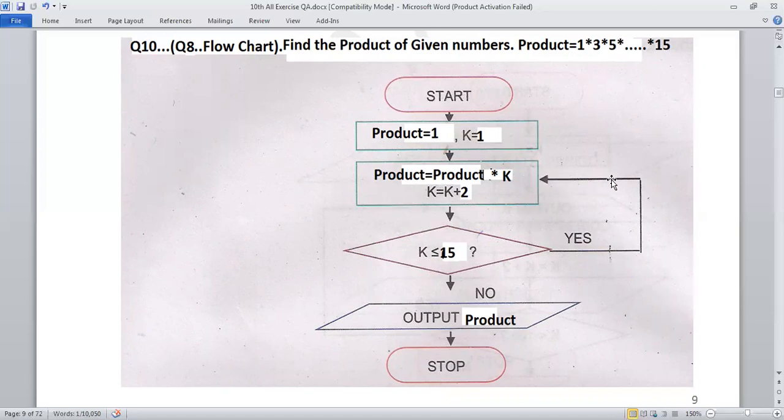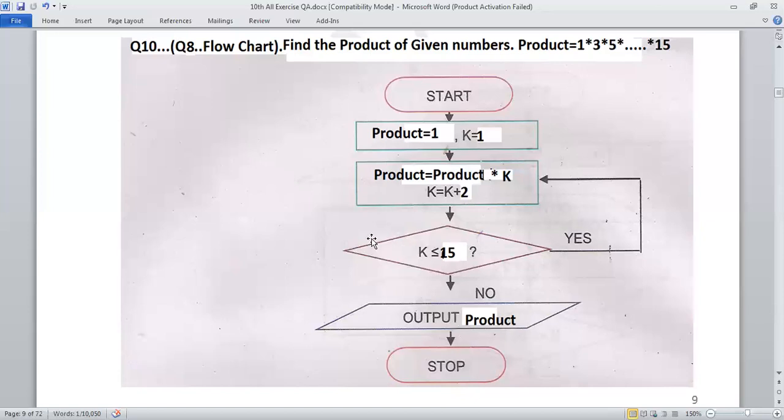If I skip this line, then it will be processed with the if statement, but we are not using the if statement, we are using the loop over here. That's why we place the arrowhead at the back side. So the last step will be stop.